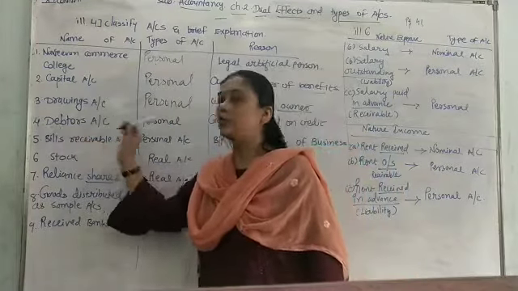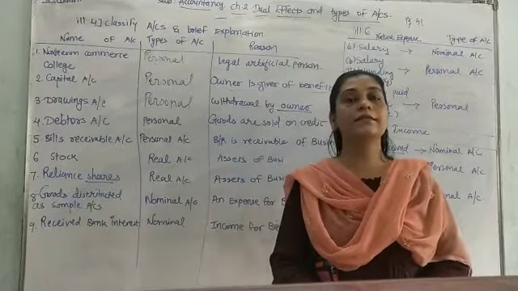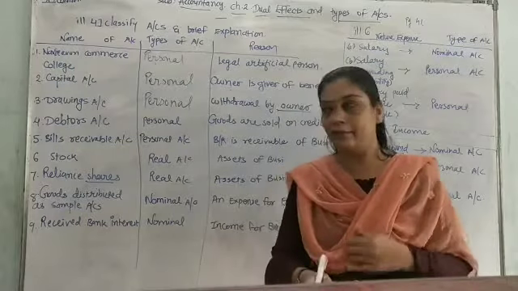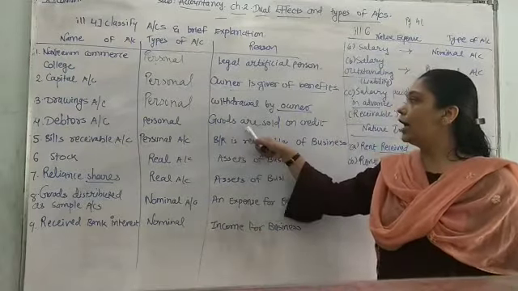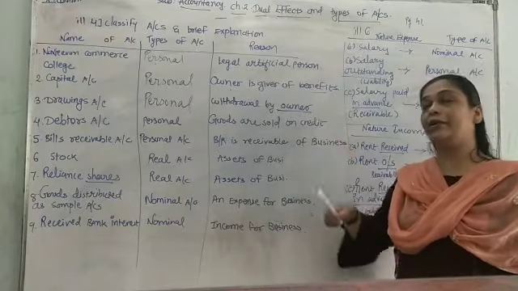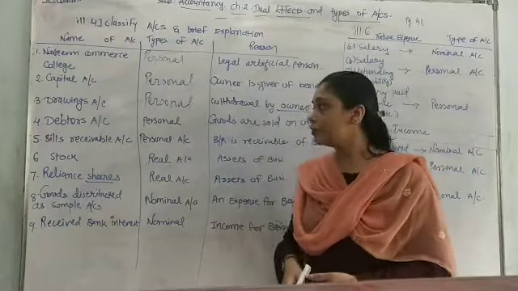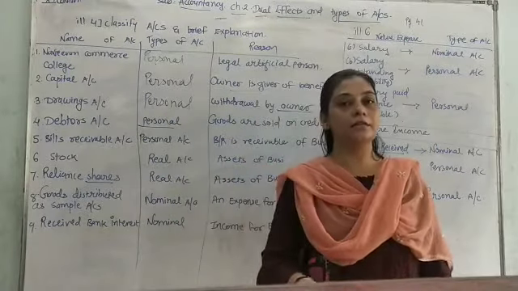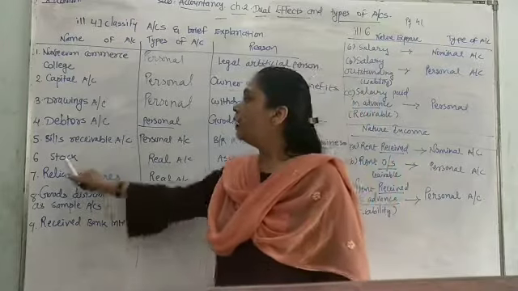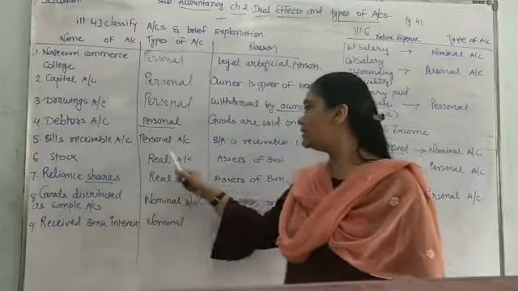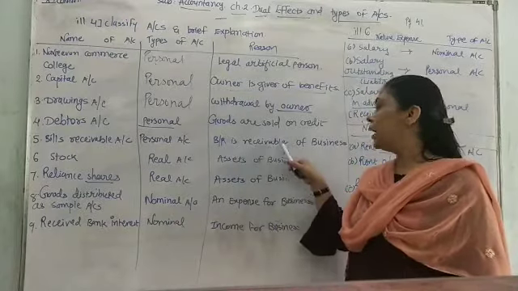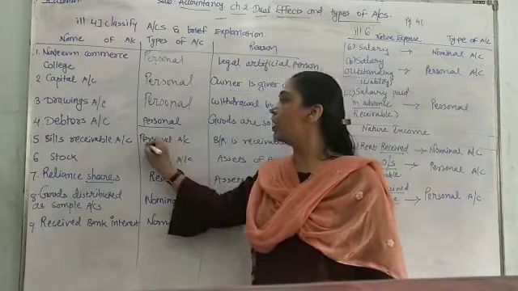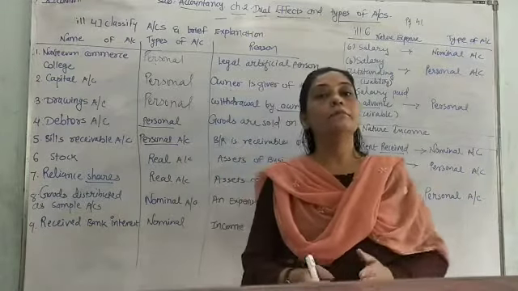Understood? Fourth one is debtors account, meaning customers from whom the business has to collect the rupees, the receivable, I can say. The goods are sold on credit, so the relation of debtor arises. So which account? Personal account, because who are the debtors? The customers, the living persons. Understood? Bills receivable means the benefit is to be received in the business from the person. So this is which account? Personal account. Like that, bills payable.